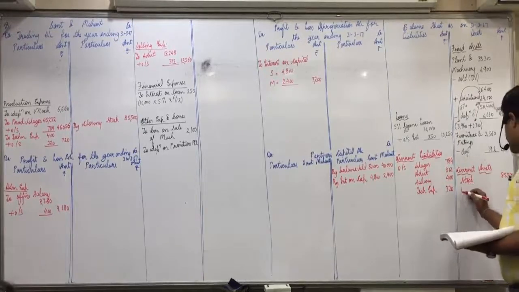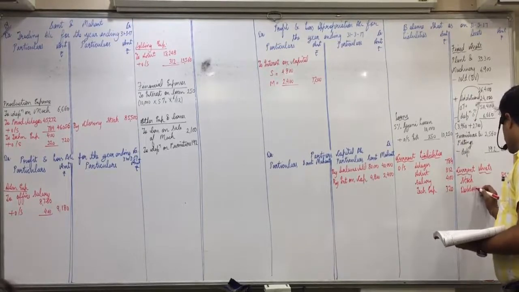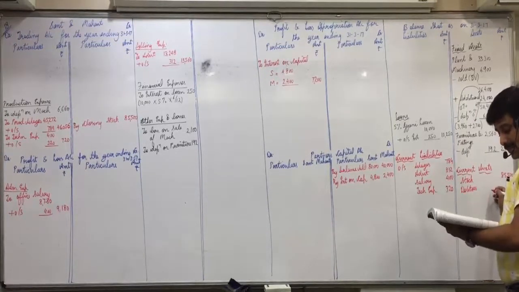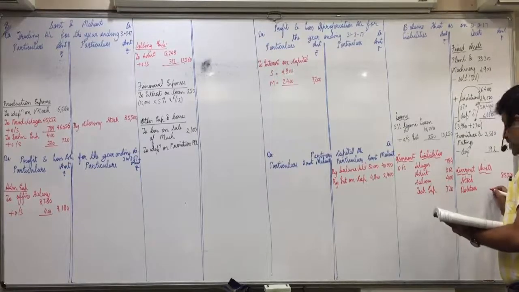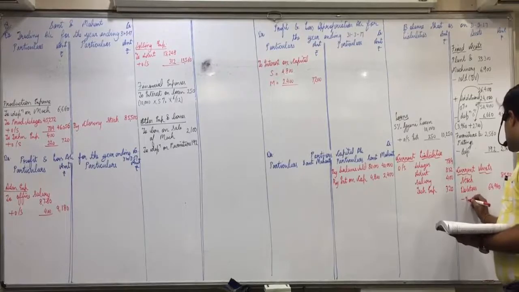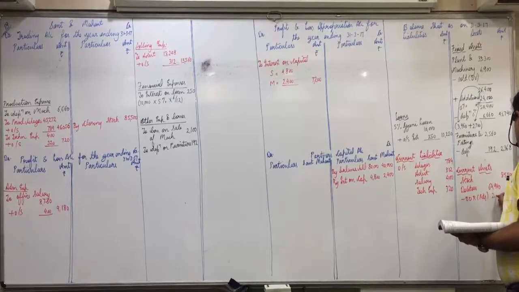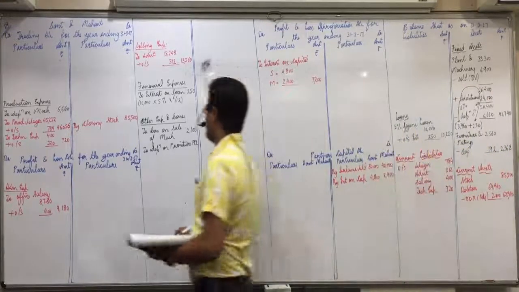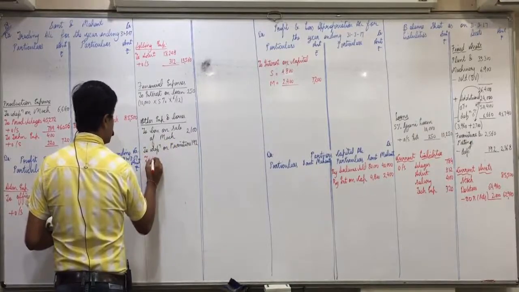Now debtors in trial balance is 64,940 minus BDR adjustment, the only thing given, 2,000. So outer column 62,940, and here you will make the table of bad debts reserve.